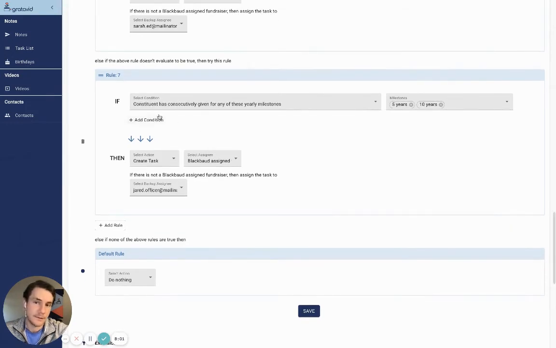Sweet. And so the way this one's going to work is it's going to say, hey, if that constituent has consecutively given for 5 years in a row, and then the way this works is it's done by calendar year. So this person would have had to give 2015, 16, 17, 18, 19, 20. If there's a gap year, then that will not count. So it kind of starts the count over. So they've had to give every calendar year.